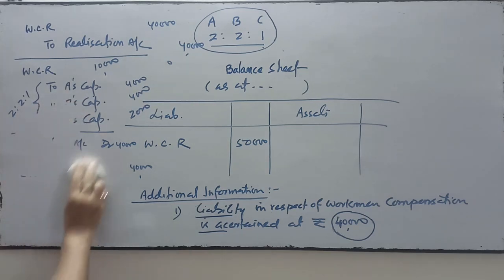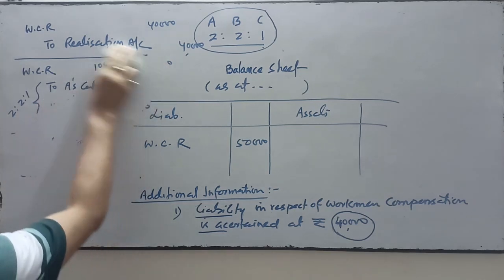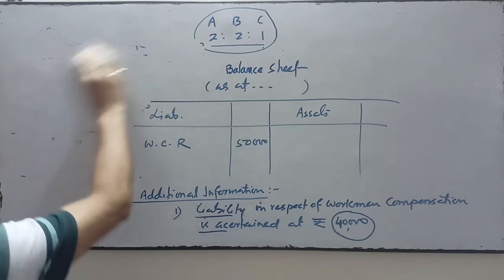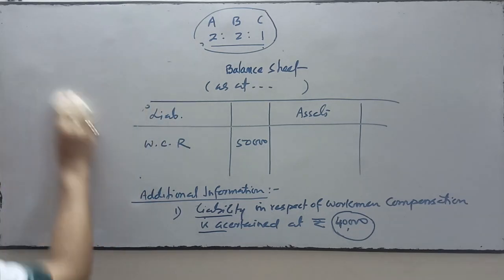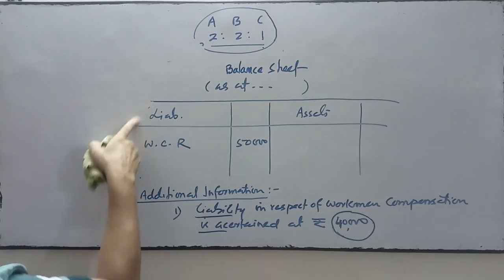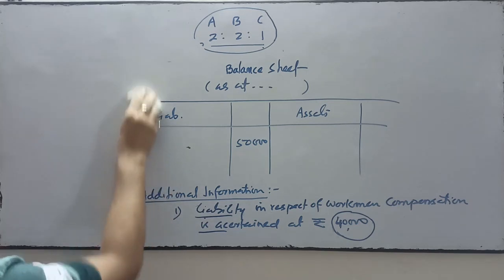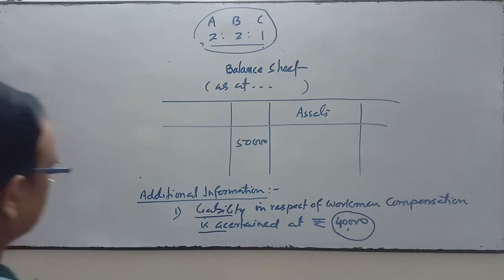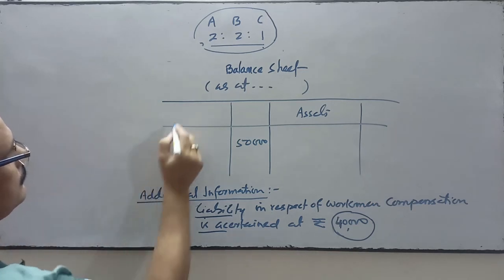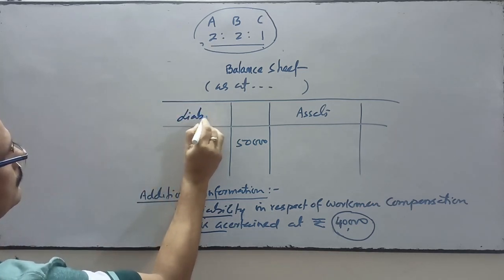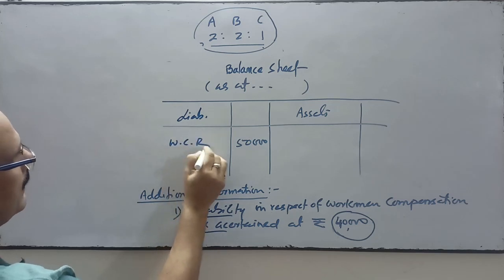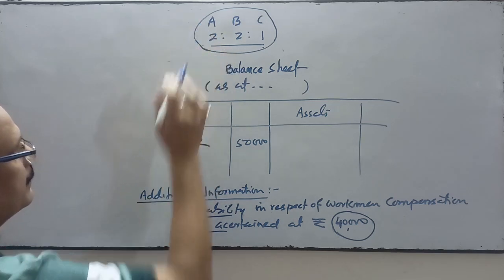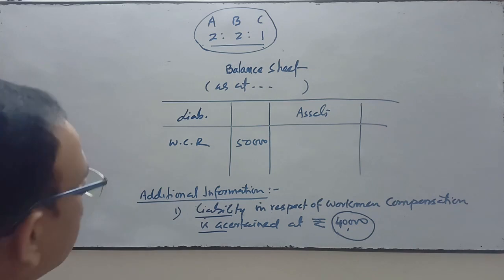So this is the entry in case number 2. Is it clear? Case number 2. So partners are A, B, C. Now case number 3.